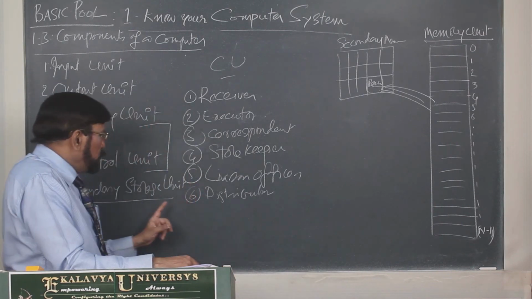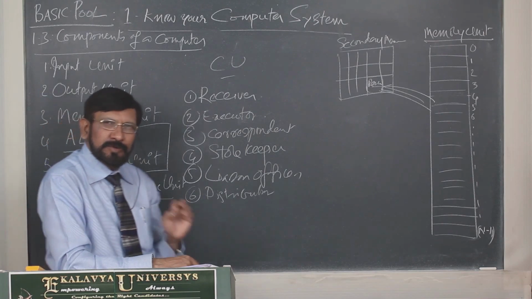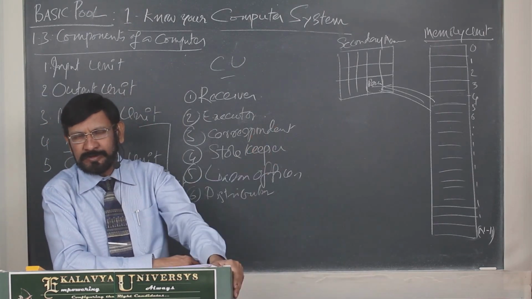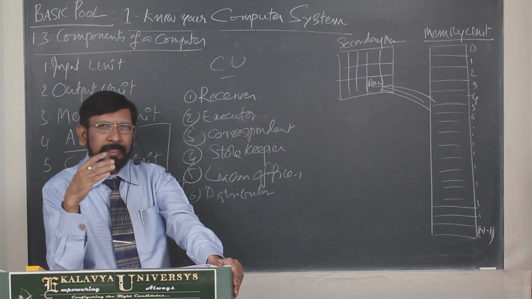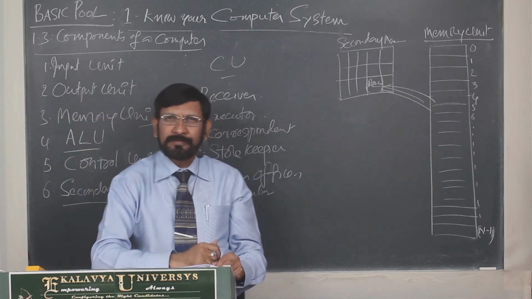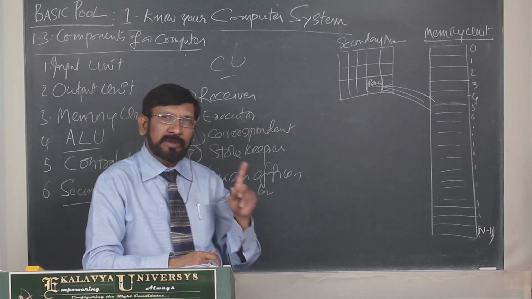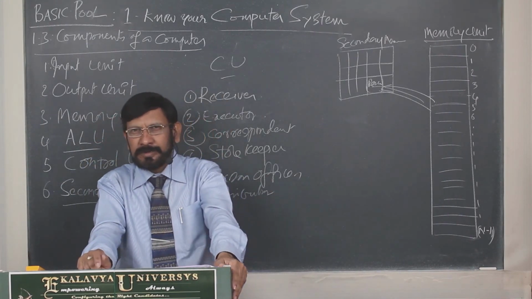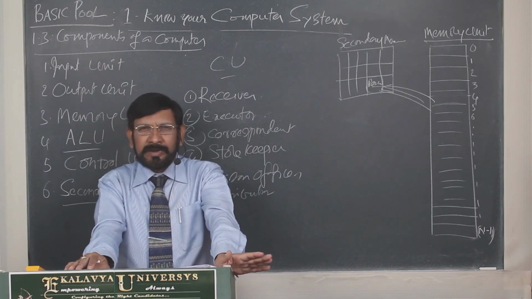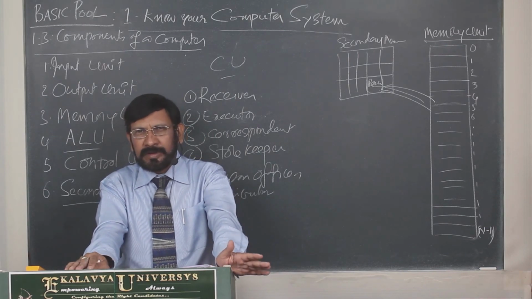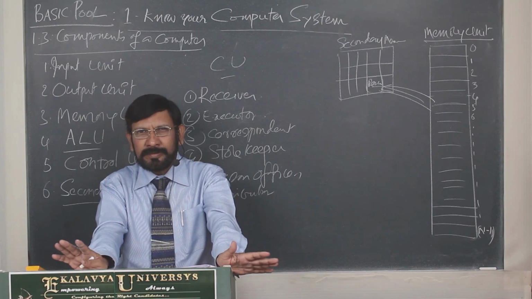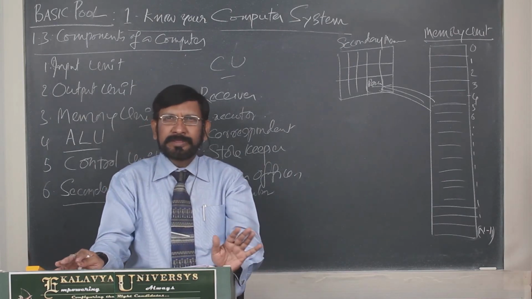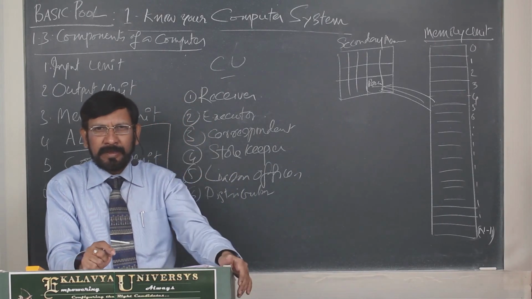And already I told you, secondary storage unit is nothing but a permanent storage unit. Whatever data we require in the future, all that we store in the secondary storage unit. And one thing you must remember, whatever data you want, there may be a text file, it may be images, it may be audio, it may be video, anything is simply called data.